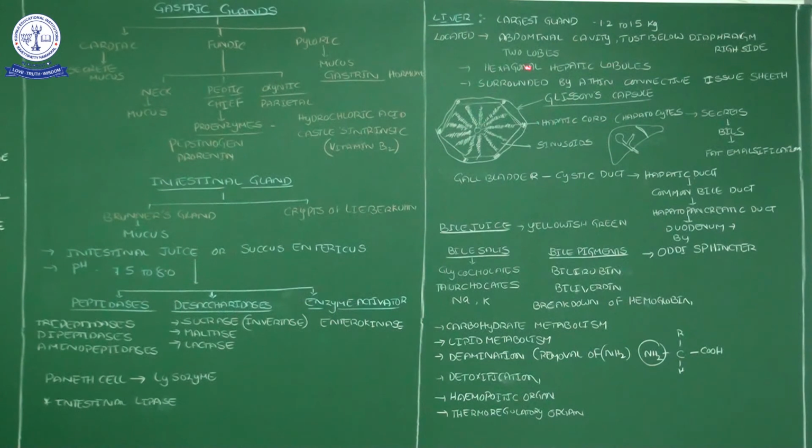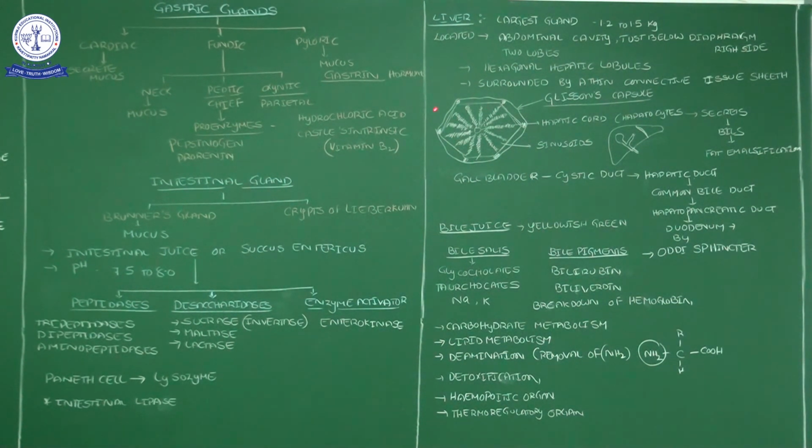The liver has two lobes. Here I have drawn a rough diagram of this type of structure present in our alimentary canal, the digestive system. This is one lobe, and this is the other lobe. These two lobes are internally divided again into several minute lobules. Those lobules we call hepatic lobules.